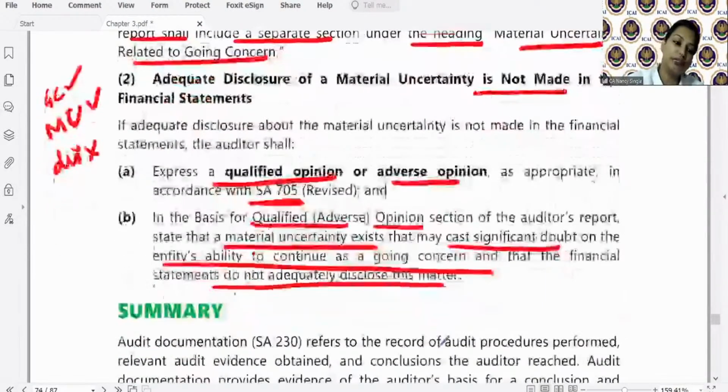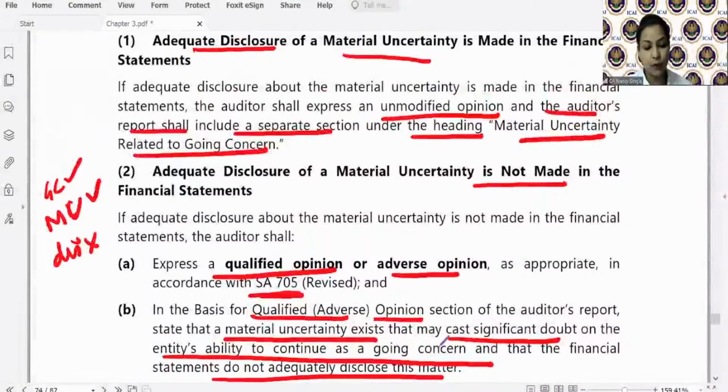So with this, we have finished SA 570 also. So students, I wanted to discuss the suggested answers for May 22. So before that, send in your replies whether SA 570 going concern, whether it is clear. In case of any doubt, send it quickly. Students, I have tried to simplify all the standards. I've tried to tell you first about the logic as to why this standard is there.